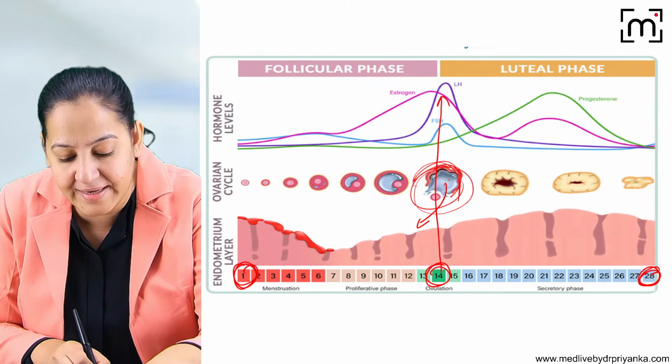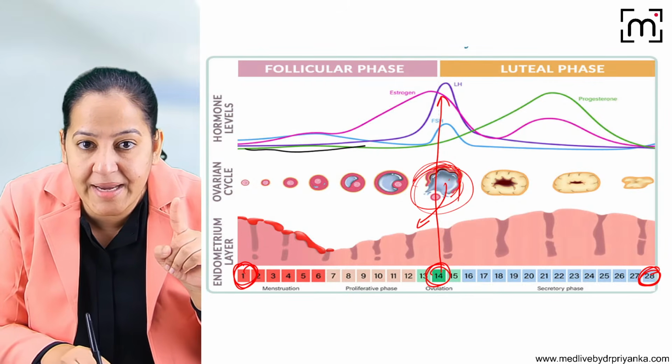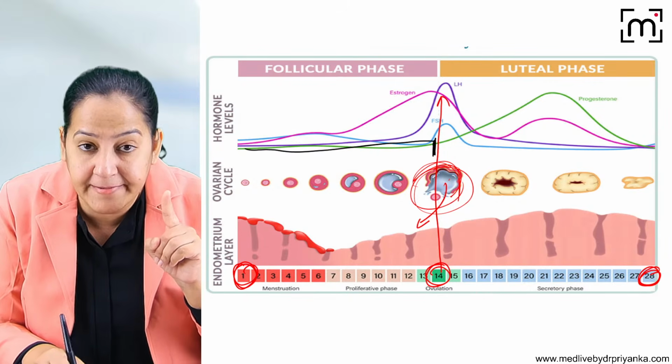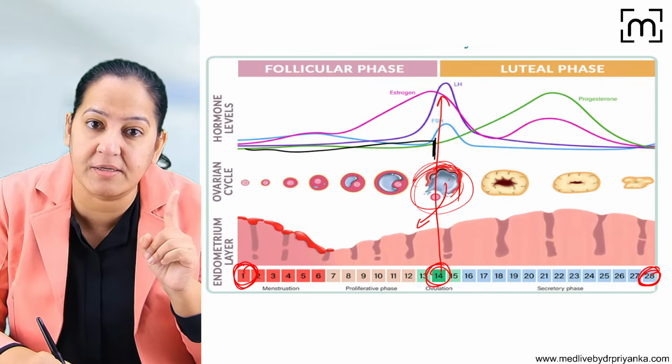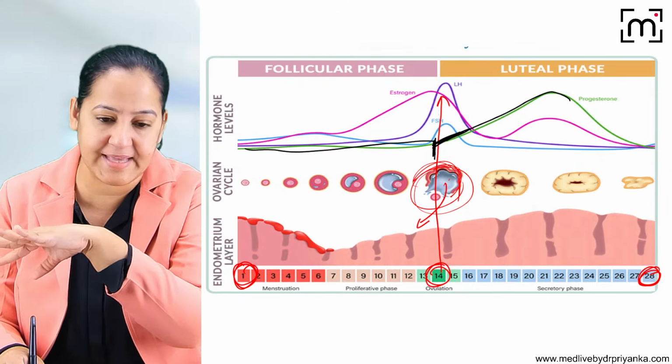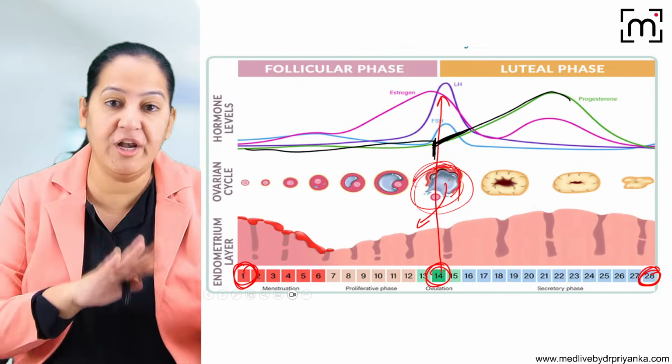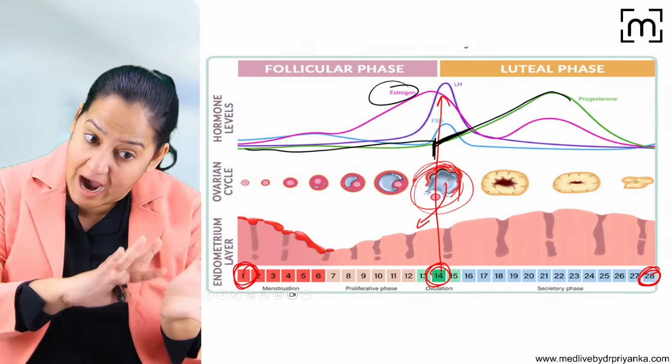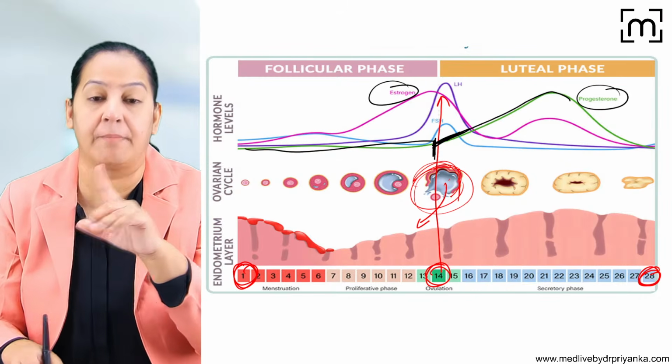So you can see the green line here. Till now the progesterone was very low, and the day it ruptures, I mean the day ovulation occurs, it starts rising. It starts rising and becomes peak later on in the later half of the cycle. So before ovulation, estrogen is maximum, and after ovulation, progesterone becomes maximum.